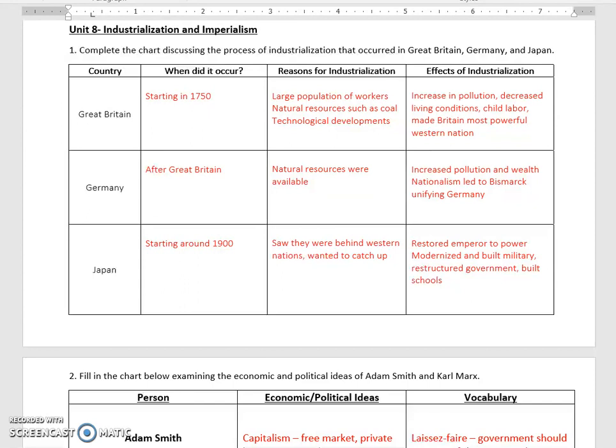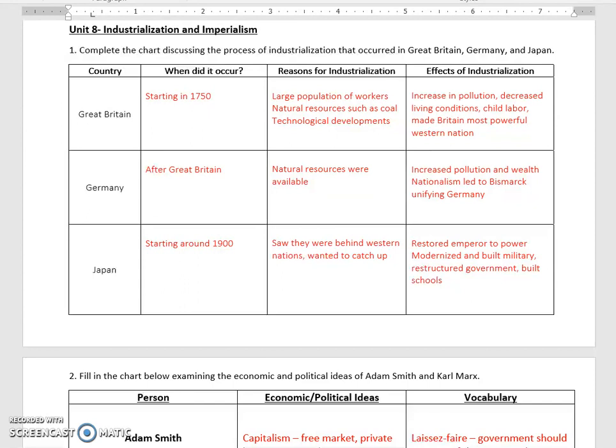We do see huge increases in pollution, really poor living conditions, child labor. If you've ever read Charles Dickens, like Oliver Twist, for example, he wrote on these topics extensively.